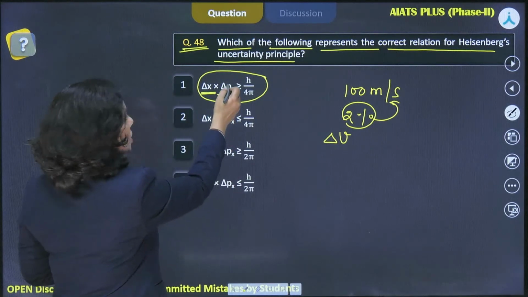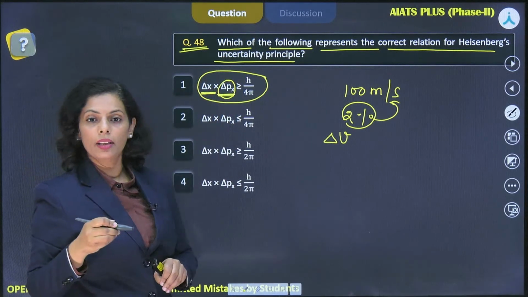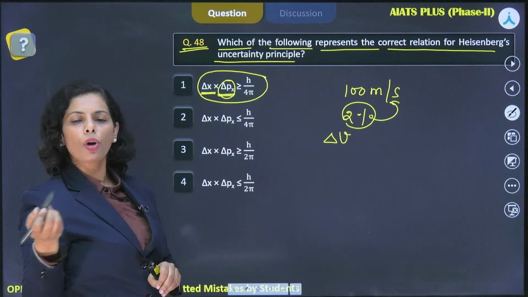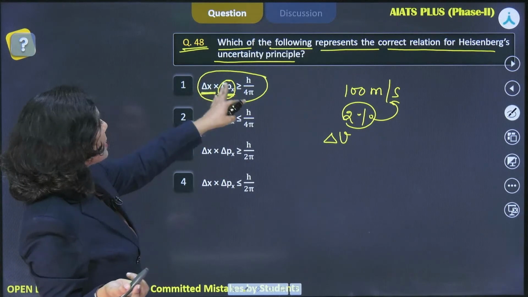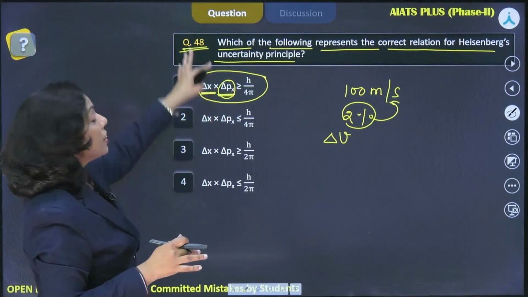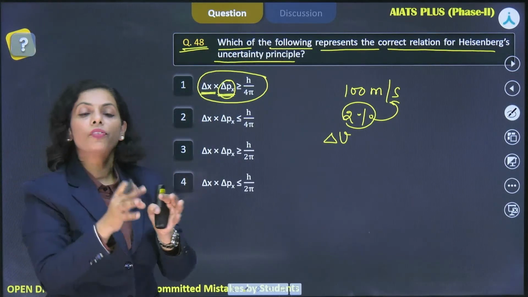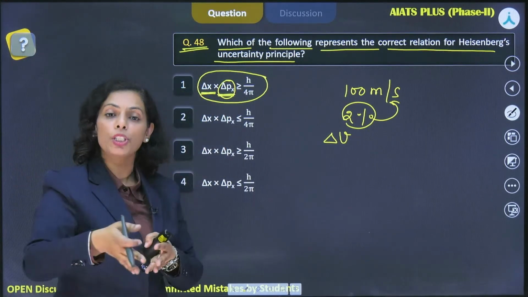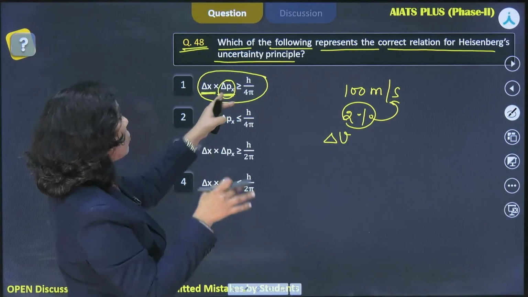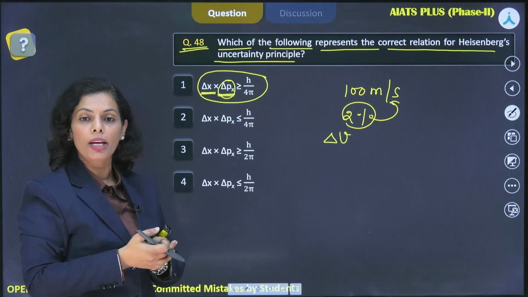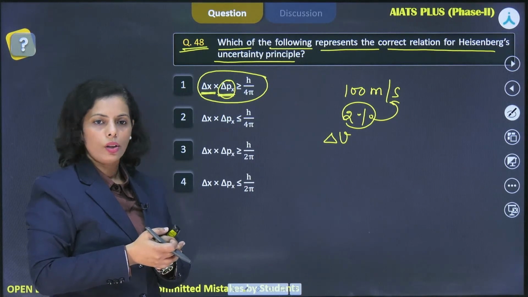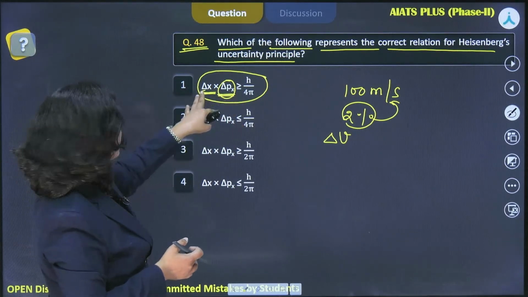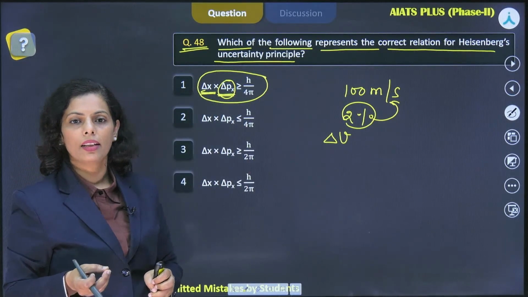Yes, this is momentum, beta. So this we need to take, no? Yes, a formula-based question can also be there, right? Uncertainty is more in the product of x and p. So delta x and delta p, if you are taking, and if there is large uncertainty, suppose you just have a particular trajectory for the movement of an electron, then it means you have determined the position, and if you have determined the position, then definitely there would be a large uncertainty in its momentum. Tanmay, are you getting this point? Okay. So here, this is the uncertainty in momentum and this is the uncertainty in its position, right?